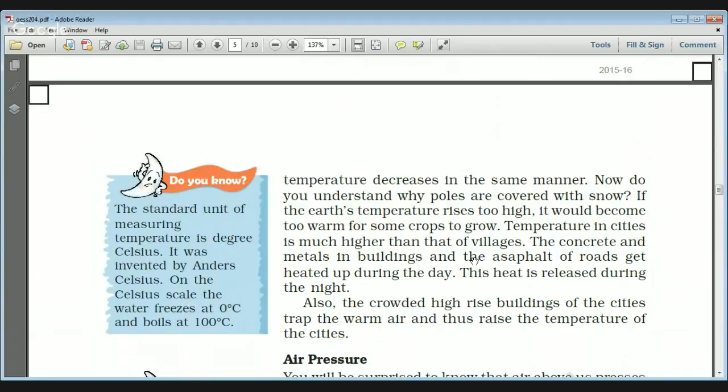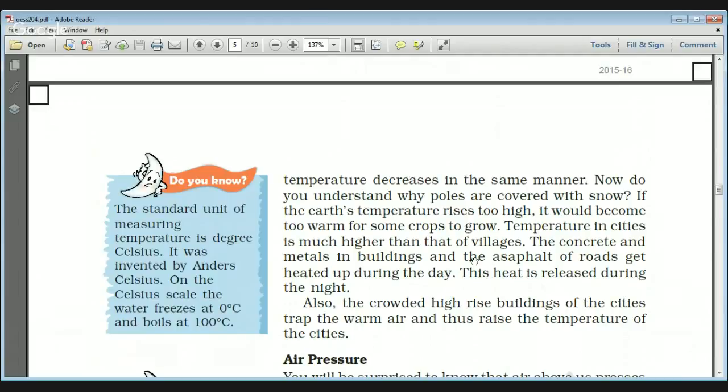And there is another factor: the temperature in the cities is much higher than that of villages because of the concrete and metals in the buildings and the asphalt of the roads. They get heated up during the day, and this heat is released during the night. See this, there is another definition for this, and that is known as the albedo effect.